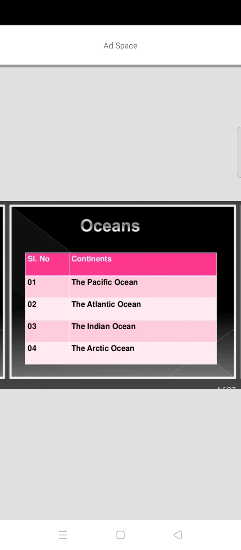Oceans. How many oceans are there? There are 5 oceans, but here they mentioned only 4. The first is the Pacific Ocean, the largest ocean in the world, then the Atlantic Ocean, the Indian Ocean, and the Arctic Ocean. The fifth is the Southern Ocean. Only the Indian Ocean is named after a country, India.